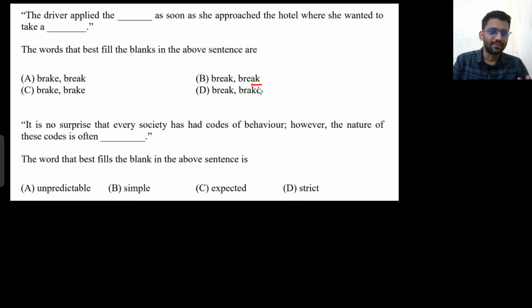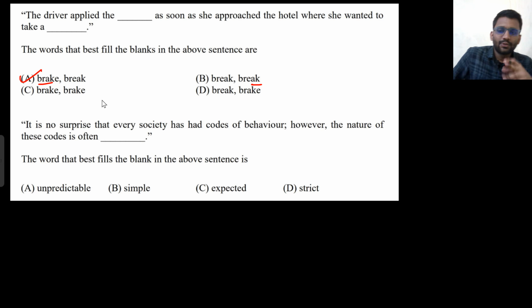Brake meaning taking rest in between, that is the other break, and this one is the brake you apply, right? The brake that is there in the vehicle. So the driver applied the brake as soon as she approached the hotel where she wanted to take a break. That means taking rest. So this would be the option B-R-A-K-E and B-R-E-A-K.